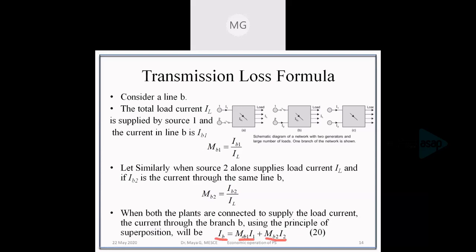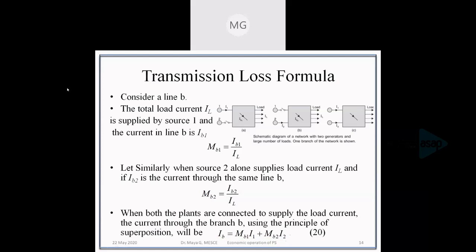MB1 is the current distribution factor of unit 1, and I1 is the current generated from unit 1. MB2, the current distribution factor of unit 2, and I2, the current generated from unit 2. Then IB is given by equation number 20.